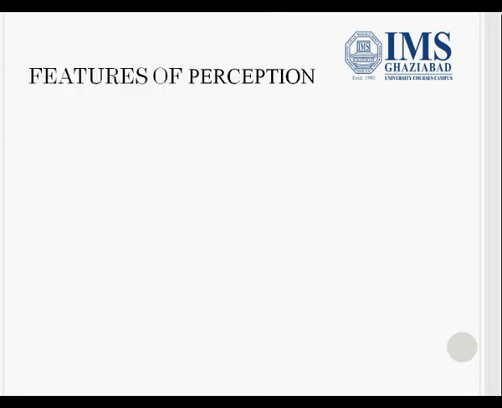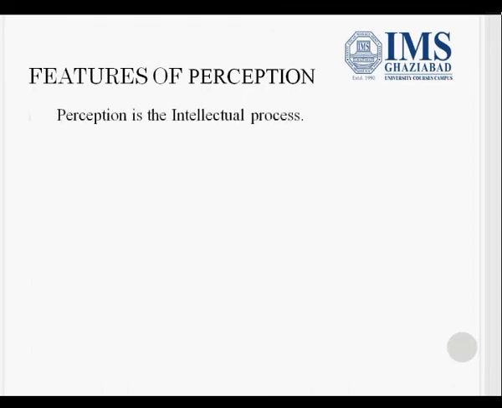Now we are moving on to features of perception. Perception is an intellectual process. Why? Because we select various inputs from the external environment. Perceptual input can be an event, object, thing, anything by which an individual is surrounded. We select these inputs through our sensory organs, that is your eyes, ears, skin, etc. Through our neurons, we take it into the brain, we select it, we organize it, and we interpret it. And then we give meaning to the external environment.